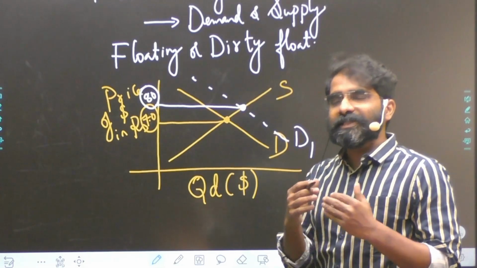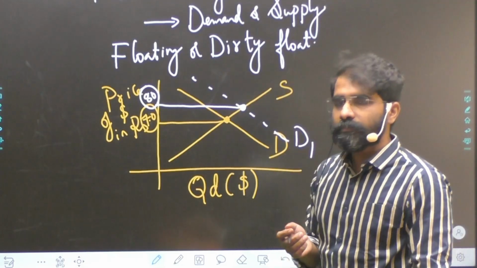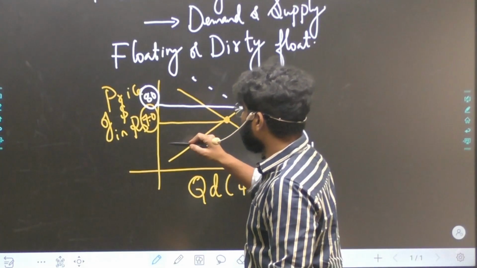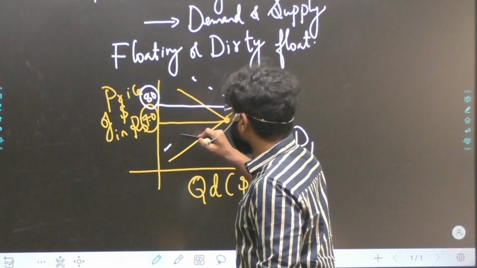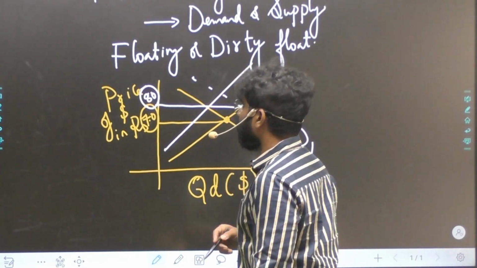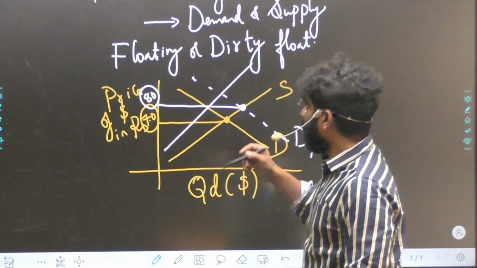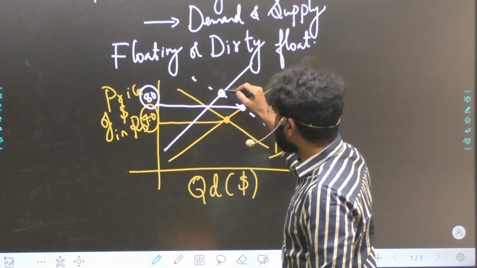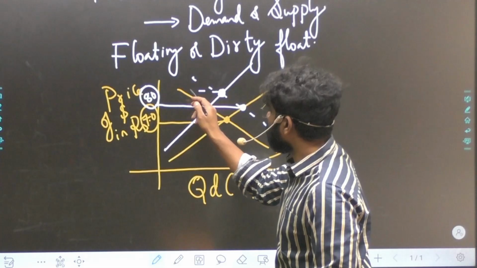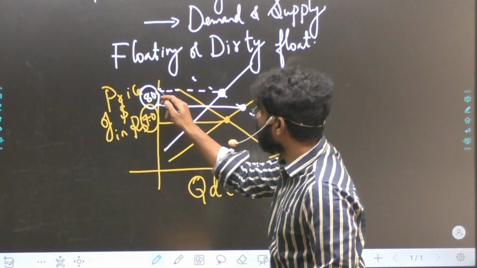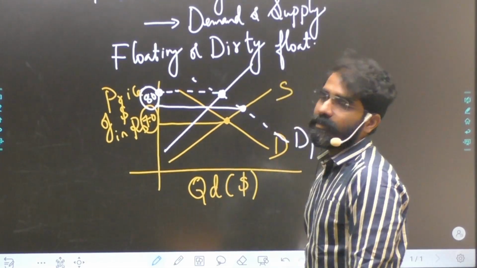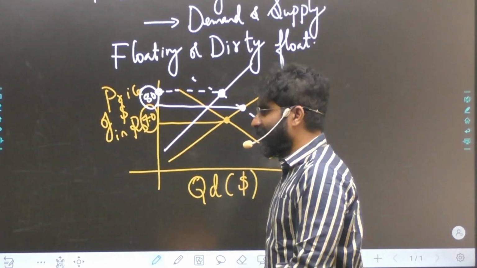Now suppose there is a shortage of supply. If there is a shortage of supply, then my supply graph is going to shift leftward. That means this will be my new intersection point. So if supply is less, then my rupee value is going to depreciate further. Now this is how the market determines.